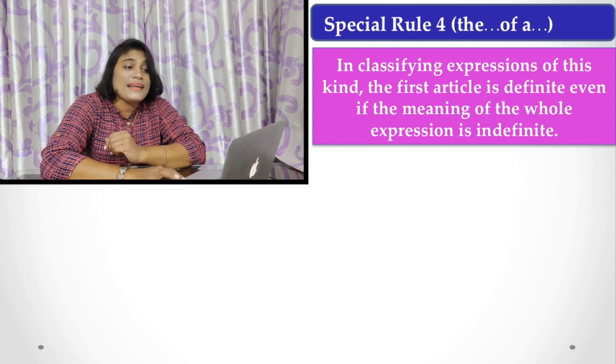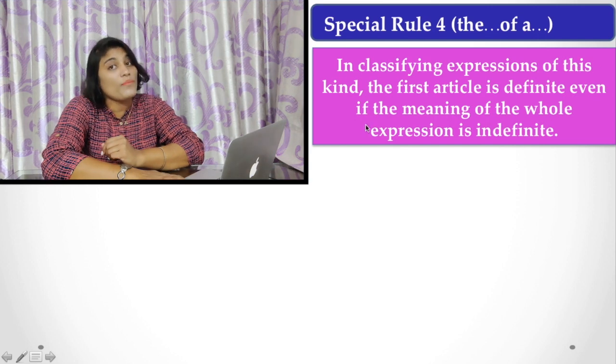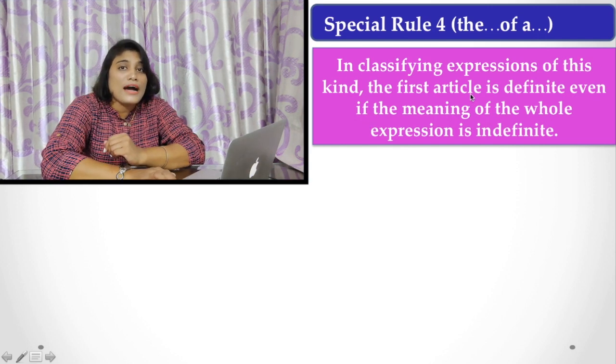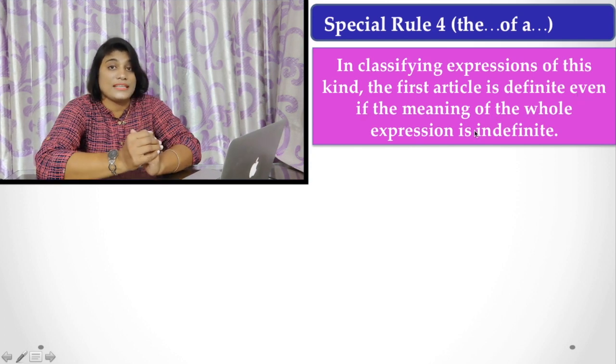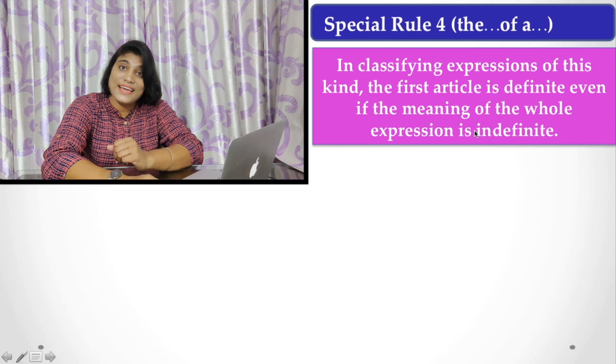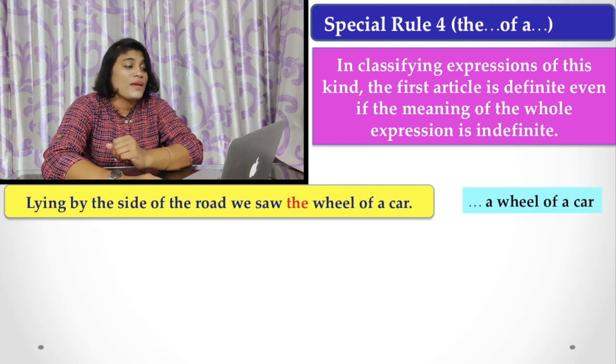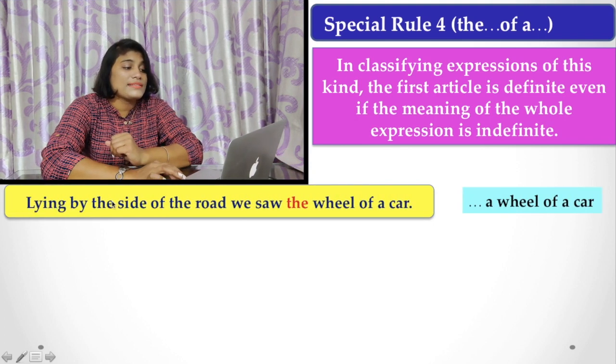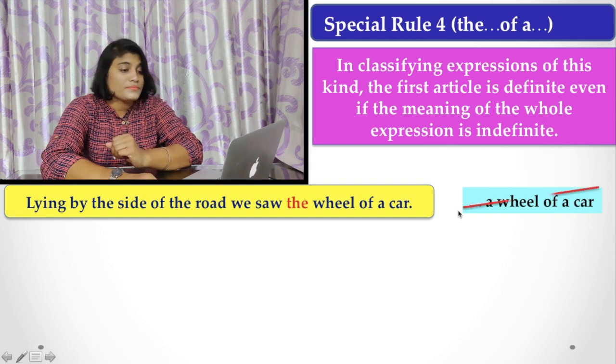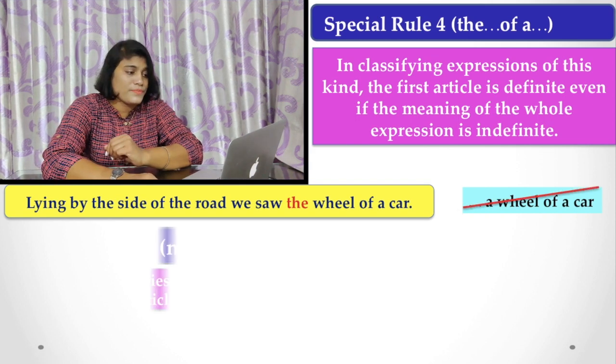Now, rule number 4, that is a structure here, the something of a, in classifying expressions of this kind, the first article is definite, even if the meaning of the whole expression is indefinite. So let's see the example. You can understand here. Lying by the side of the road, we saw the wheel of a car, but you never say a wheel of a car. This is not the correct use.